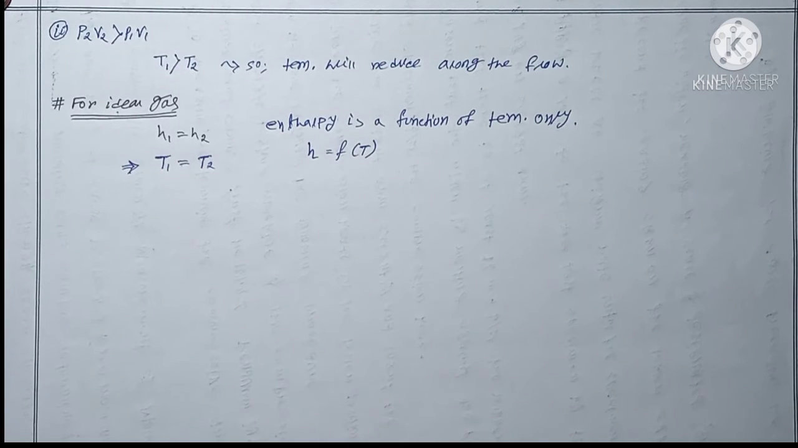Is it clear to you? Once again I recap all the important points. Throttling process is a highly irreversible process. The pressure will always be reduced. Specific enthalpy will be constant. There will be no work done, there will be no interactions of heat. Temperature may increase or decrease depending on the situation for a real gas, but for an ideal gas the temperature will always be constant because enthalpy is constant, and we know for an ideal gas enthalpy is a function of temperature only.